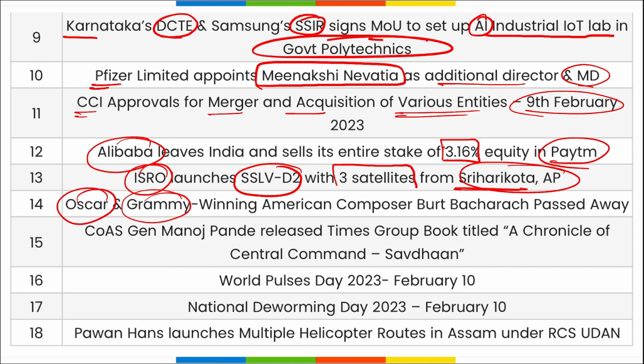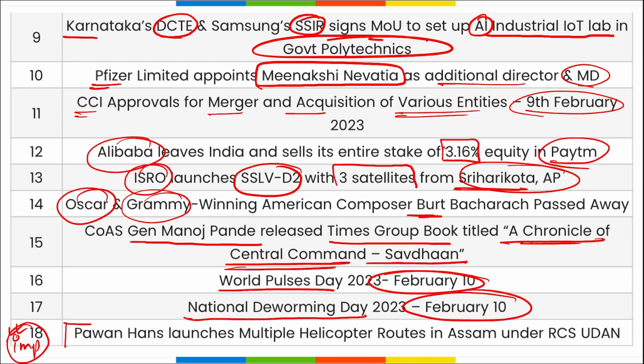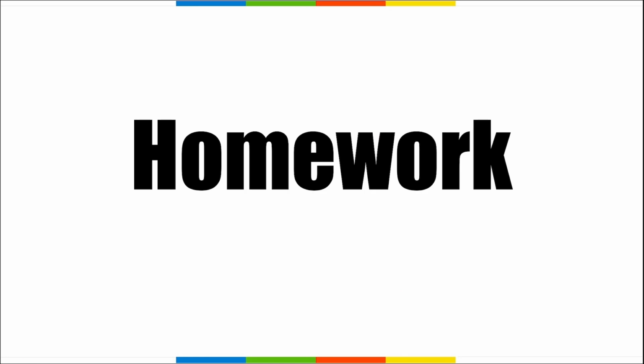Then Oscar and Grammy winning American composer Bruce recently passed away. Then General Manoj Pande has released Times Group book, that is Chronicles of Central Command Savdhan. World Pulses Day on 10th of February, National Deworming Day on 10th of February, and the last one is important, a helicopter service was launched by Pawan Hans, and it is multiple helicopter routes in Assam. They were launched for people, and this was launched under Ude Desh Ka Aam Nagrik. So that's all for the day, friends.